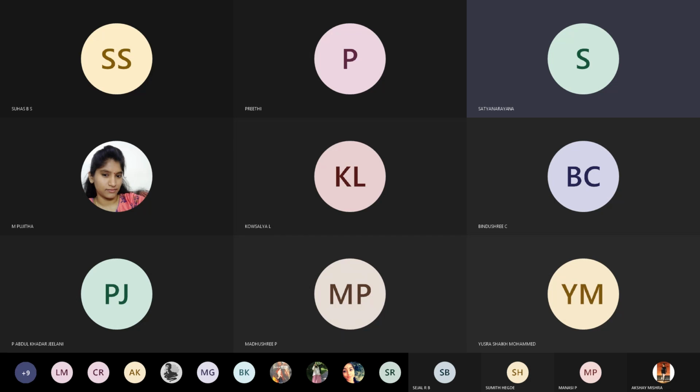See, some people who got 48, 49 or 47, where you lost the marks is, I told you very clearly, when you're writing the program, you need to write the output also. You need to write the output also, right? And also you need to write the comments. More than output, comments are very important. Say for example, if you're writing for scope resolution operator, you need to mention where you implemented scope resolution operator. Otherwise you lose the marks. I'm not going to lose the marks. I told you very clearly before the exam only, right?